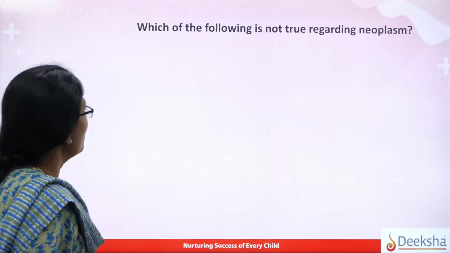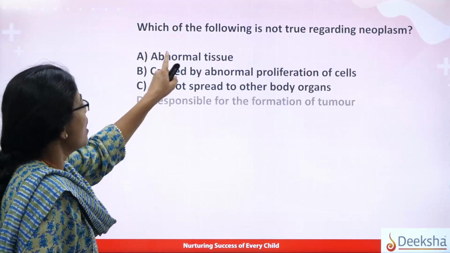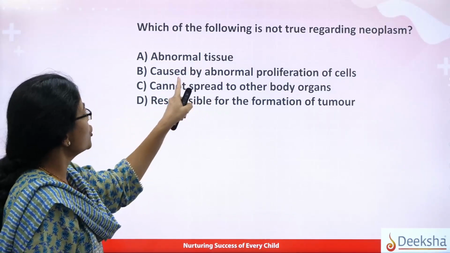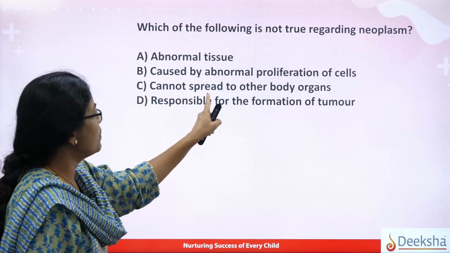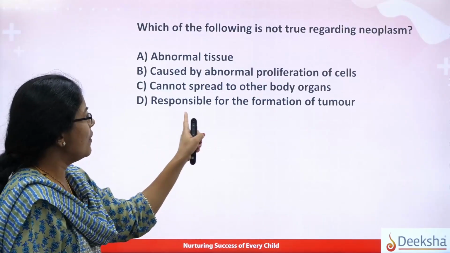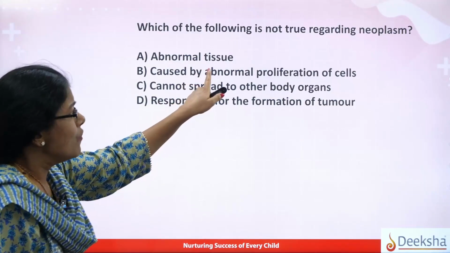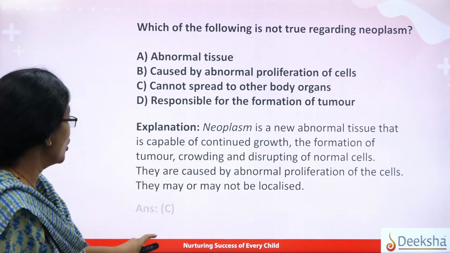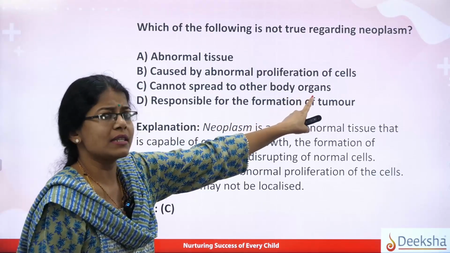Okay, so here was the question, and the options with respect to neoplasm: which is false regarding neoplasm? It is abnormal tissue caused by abnormal proliferation of the cells, cannot spread to other body organs, and responsible for the formation of the tumor. So here we are asking which is false regarding the neoplasm, and yes, the answer is that basically it cannot spread to other parts of the body organs is actually wrong.